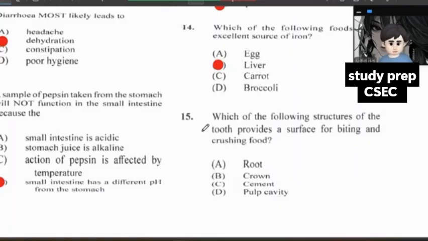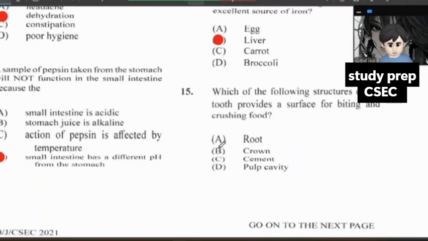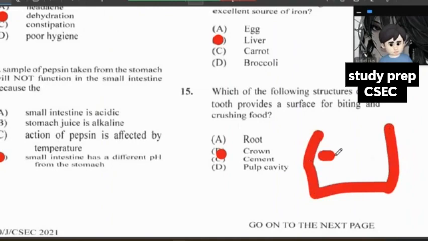Which of the following structures of the tooth provides a surface for biting and crushing foods? This one is the crown. The crown is the biggest structure of the teeth. It's something like this here. It's basically very big and it's used for crushing foods.